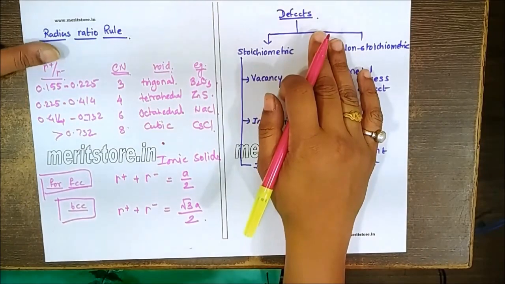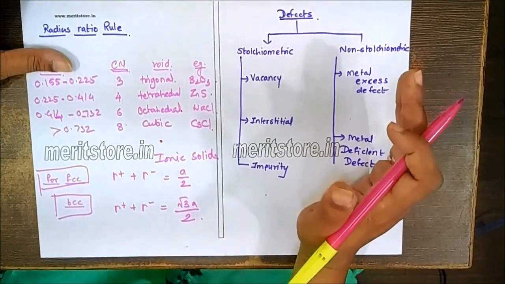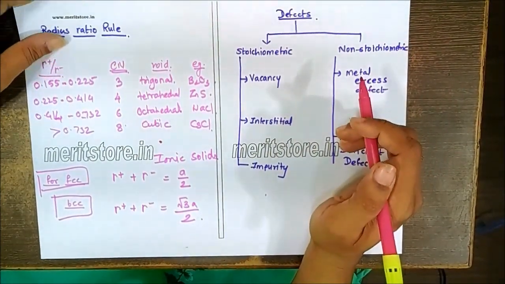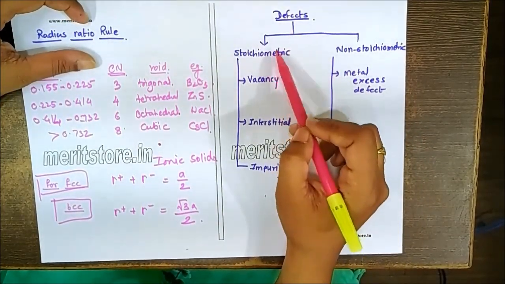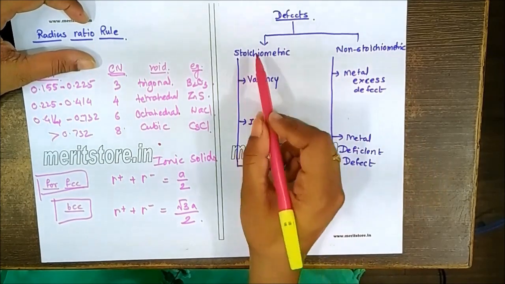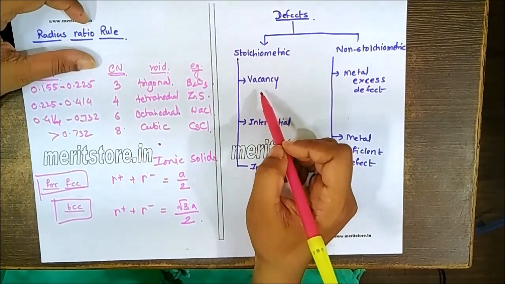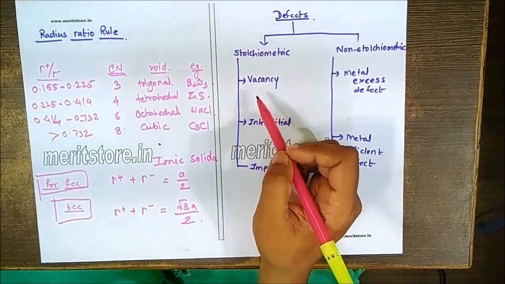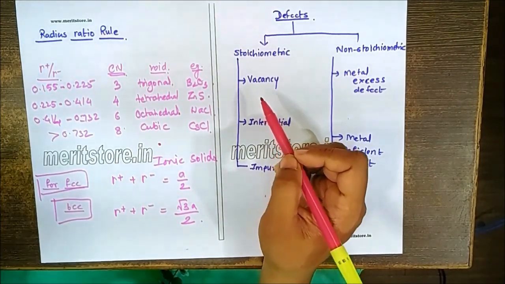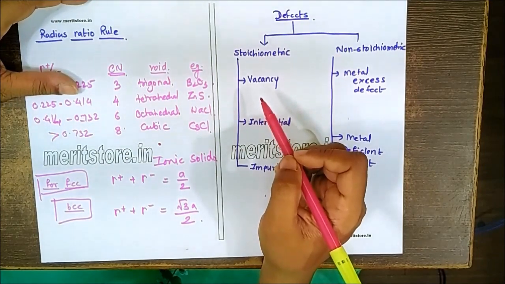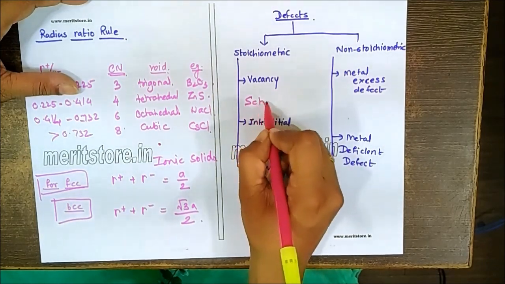Next part is defect in the crystal lattice. Now, in exam point of view, just remember, we have studied in the syllabus stoichiometric defects. But for MCQ point of view, now you have to remember a different classification for the defects. Defects are classified into 2 types, stoichiometric and non-stoichiometric defect. Stoichiometric defects include the vacancy defect. If some of the ions are missing from the crystal, we call this the vacancy defect. In the vacancy defect, the density of the crystal is expected to decrease because ions are missing from the lattice site. In case of this particular defect, when it occurs in the ionic solid, we also call this Schottky defect.